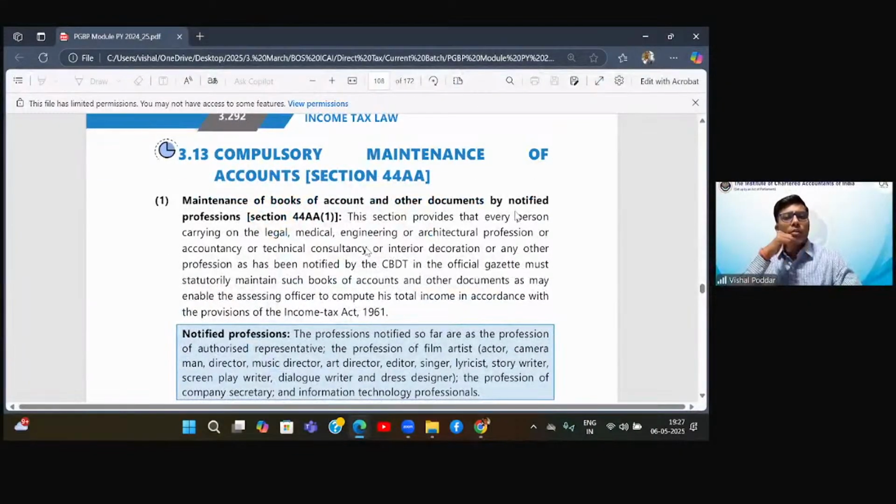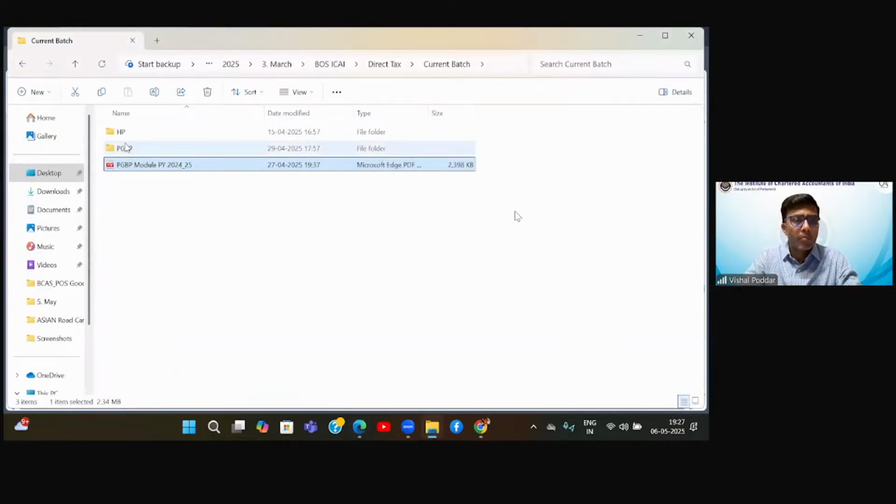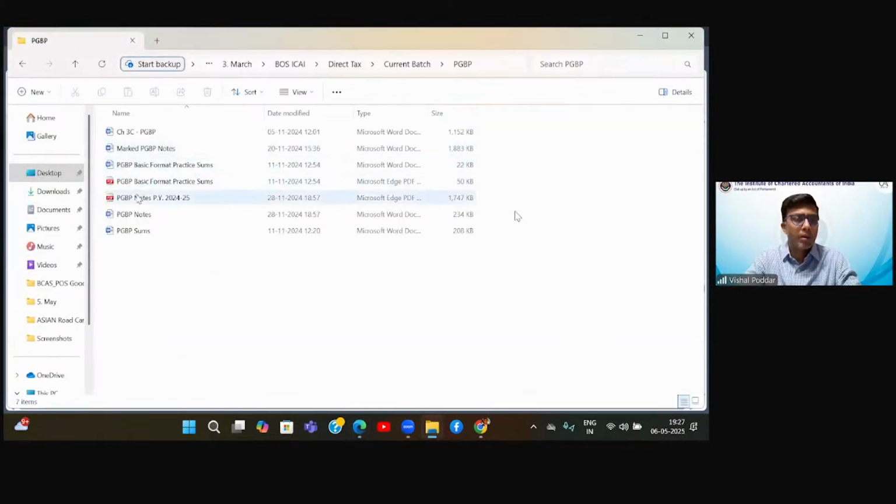Then we come to this section 44AA, which deals with maintenance of books. Now this section is interesting. Now for this section, we will go to my notes where I have beautifully made this section in a very simple form.